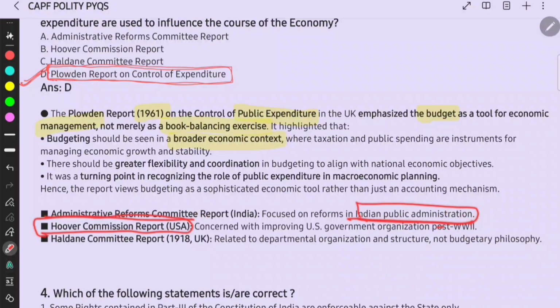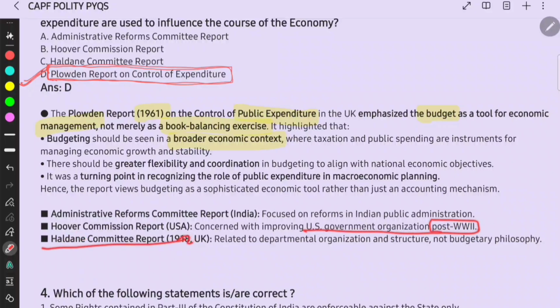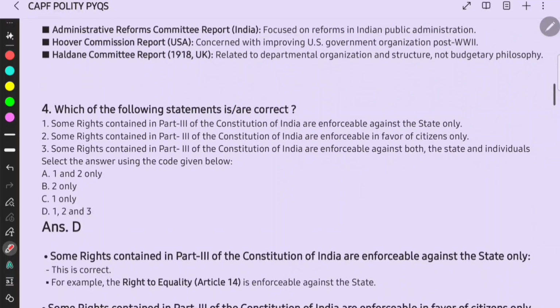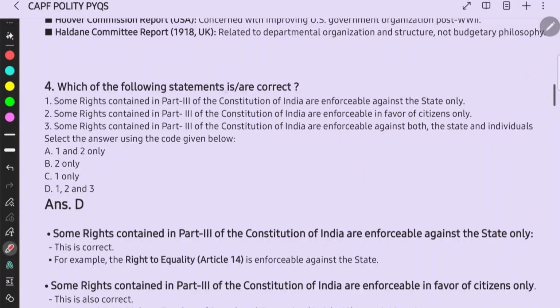ARC is of Indian public administration. Hoover is of the USA, concerned with improving US government organization post World War II. The Haldane Committee report, 1918, UK, related to departmental organization structure, not budgetary philosophy. This is also UK. Plowden is also UK and Haldane is also UK. Right? Then for the next question, which of the following statements is or are correct?